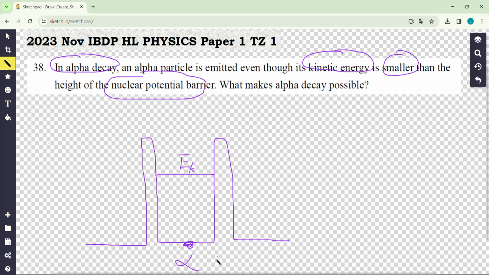of the alpha particle. So classically, the alpha particle cannot leave this potential barrier, but by the tunneling effect, we can treat this alpha as a wave function. At this part over there will be a decay, but it can have a little bit of leakage from the potential barrier, so there is still a chance for the alpha particle to leave the higher nuclear potential barrier, and we call it the quantum tunneling effect.